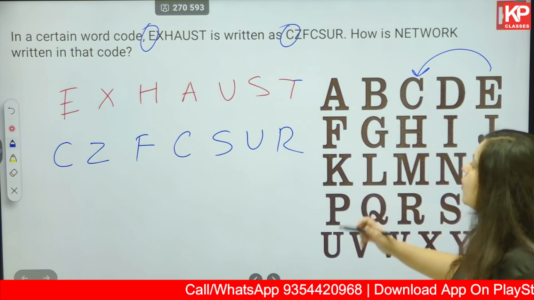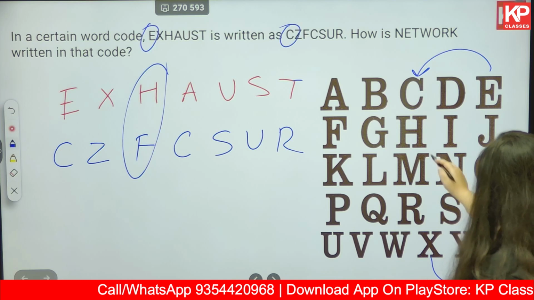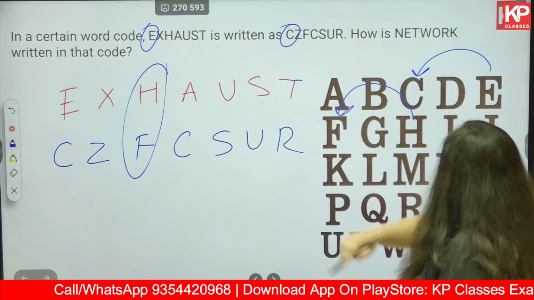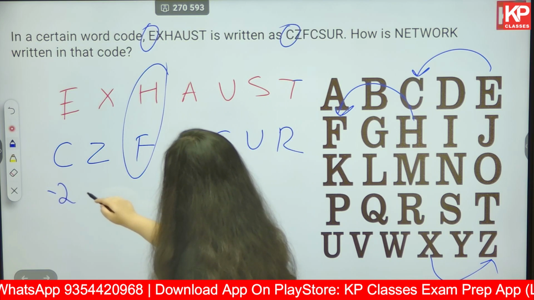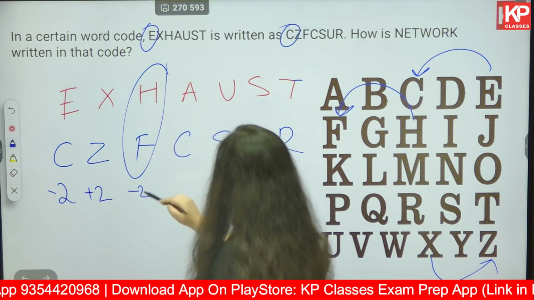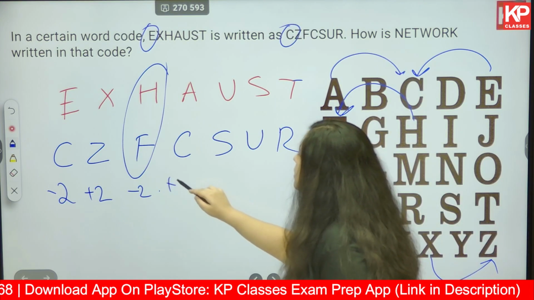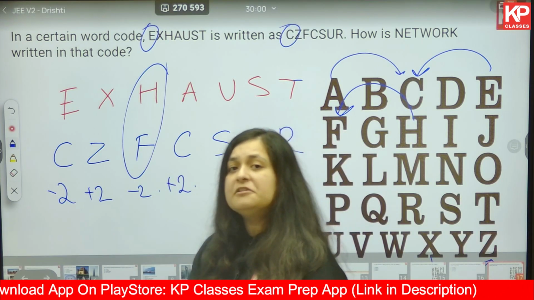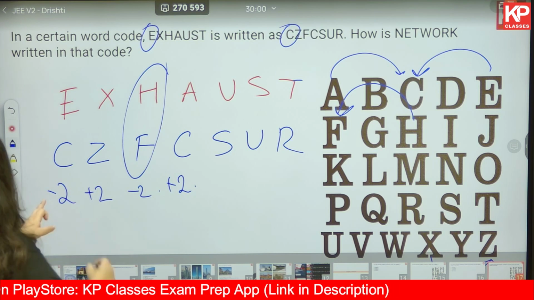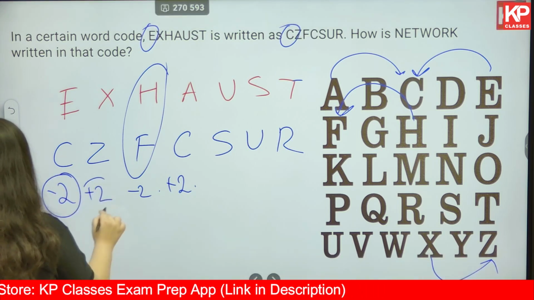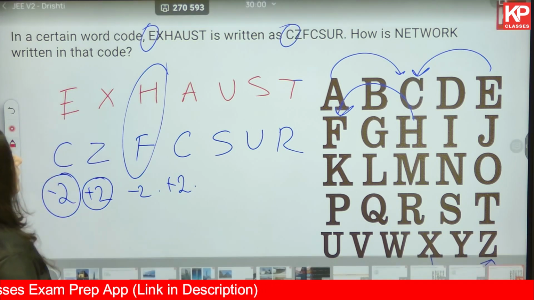Let's check. What is happening with H? H becomes F. So here we got -2, here we got +2, here again -2. Okay, A becomes C. So, +2. It is very evident that the pattern that has been followed for this question is +2 -2. Okay, so -2 +2, we go ahead with this pattern.